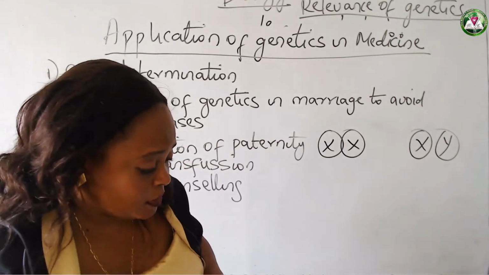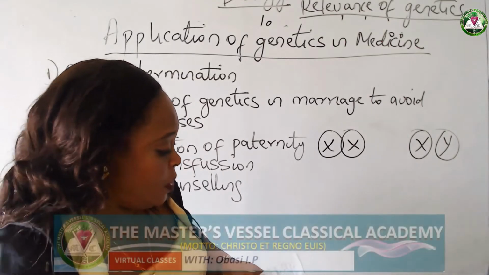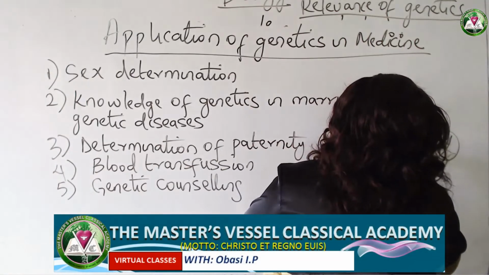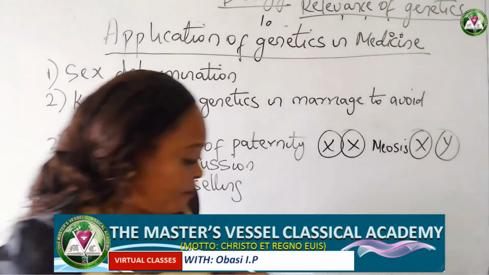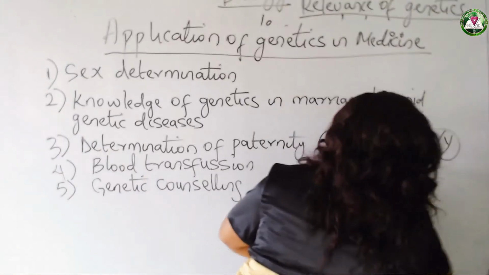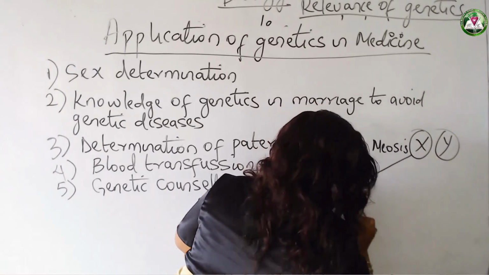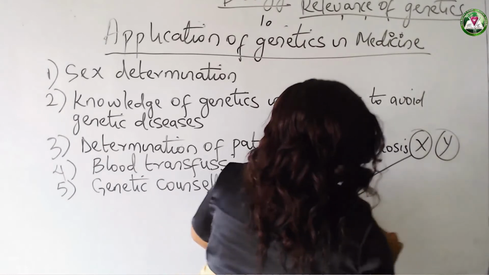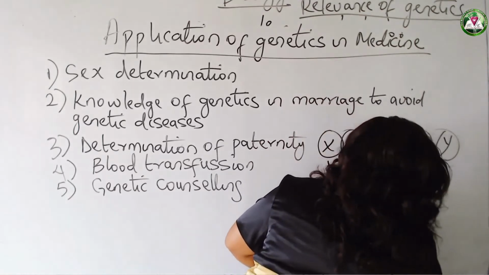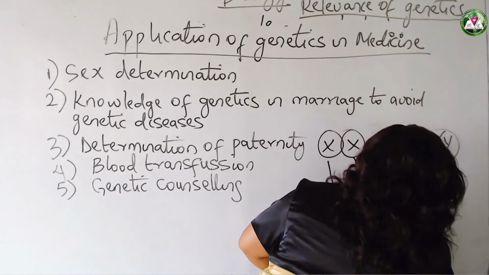Y chromosomes. Now, during the process of meiosis, that is cell division, we have the X chromosome of the woman coming together with the X chromosome of the man to give us XX. We also have this X chromosome coming together with the Y chromosome of the man to give us XY.